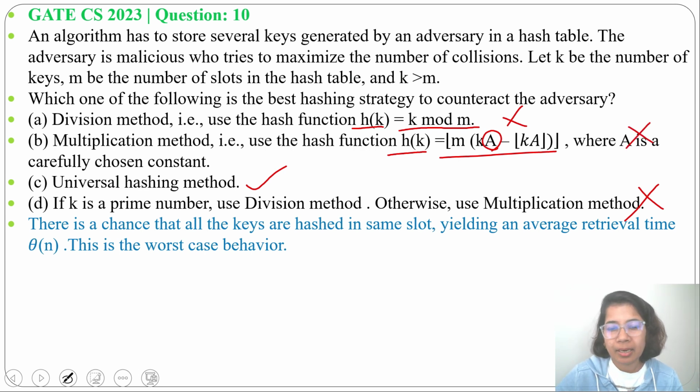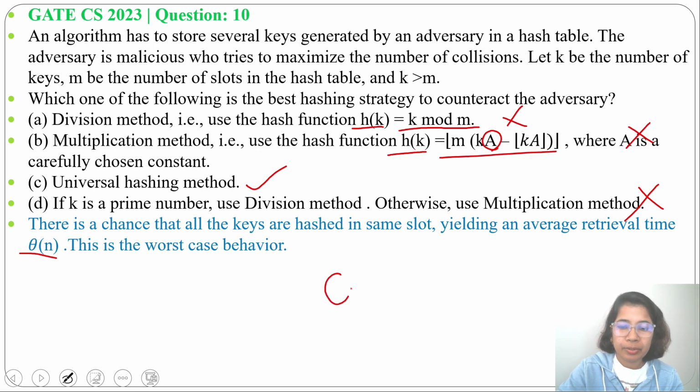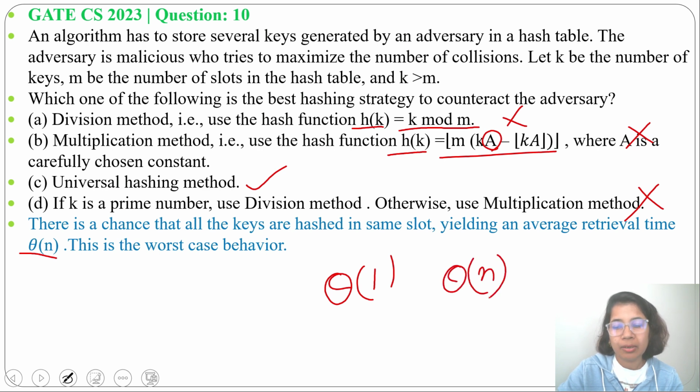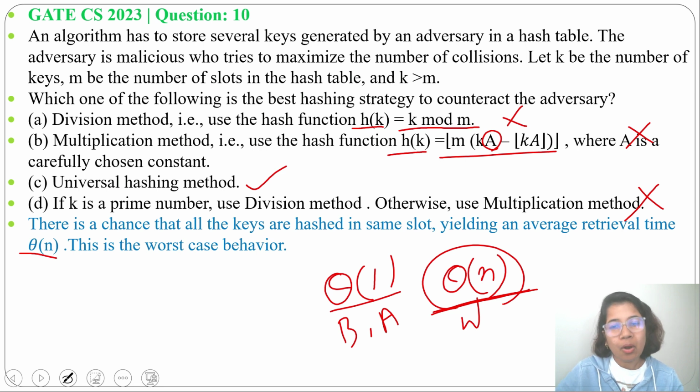There is a chance that all keys are hashed to the same slot, which will result in average retrieval time being theta of n, and this is our worst case behavior. In case of hashing, average retrieval time should be theta of 1. If it is theta of n, then that is our worst case behavior. In best case and average case, it should be theta of 1. In worst case, it's theta of n. If all keys hash to the same slot, then running time will be theta of n.